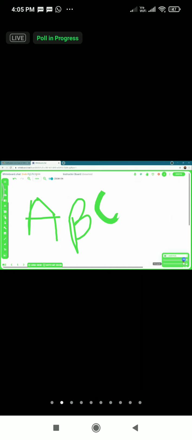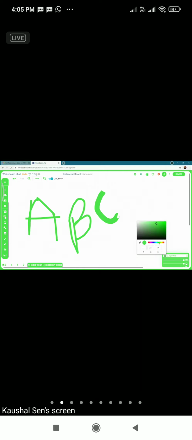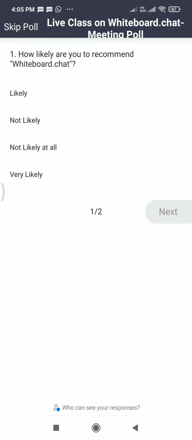So at the bottom right, you have the thickness option, color option, highlight option, and the font option. These three things are there. You can make the pen thicker or thinner, or you can change the colors. If you don't like the green color, then you just go to this pen color part. It will give you a variety of colors. Click on it and just start with that particular color. Great.